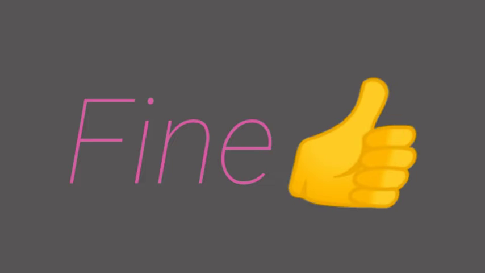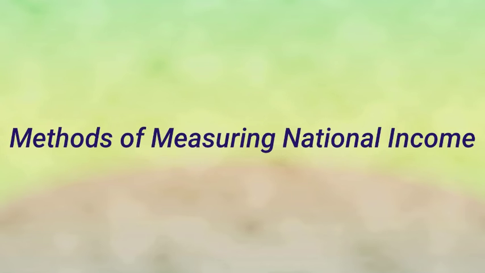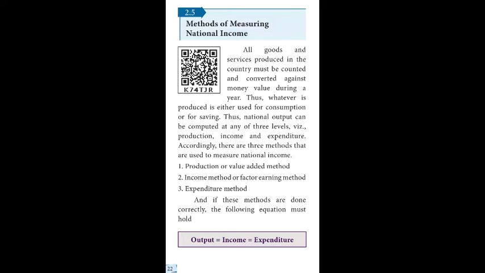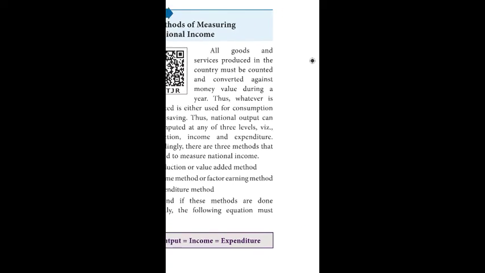Fine. Let us enter into the topics. First, we will discuss methods of measuring national income. Please take page number 22. Accordingly, there are three methods that are used to measure national income. First, production or value added method. Second, income method or factor earning method. Third, expenditure method. And if these methods are done correctly, the following equation must hold: output is equal to income is equal to expenditure.